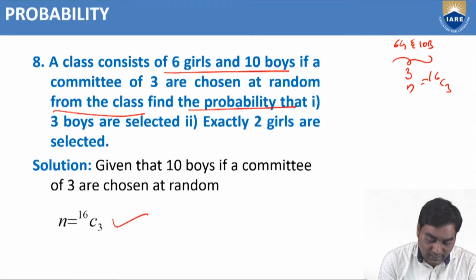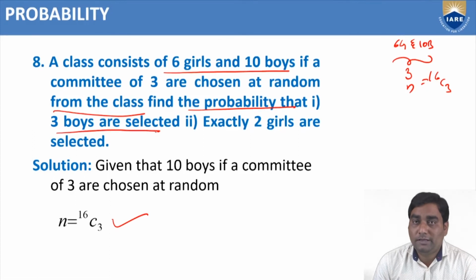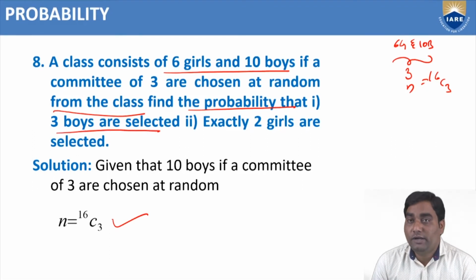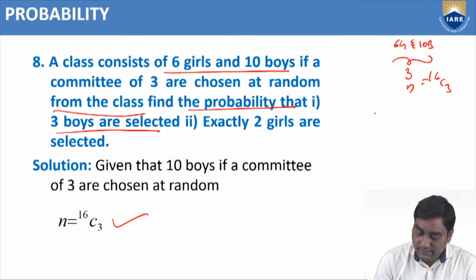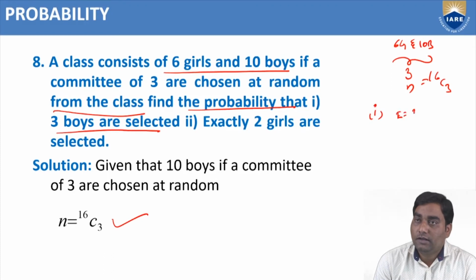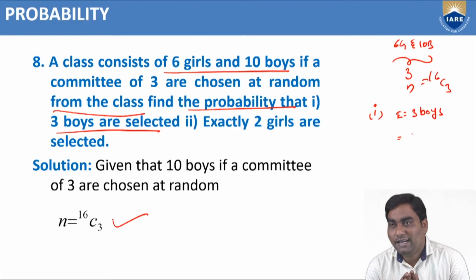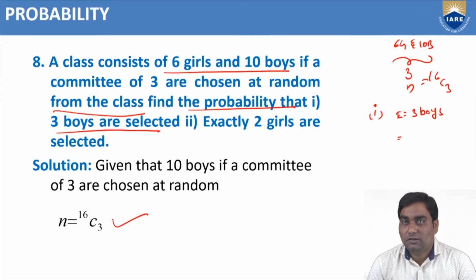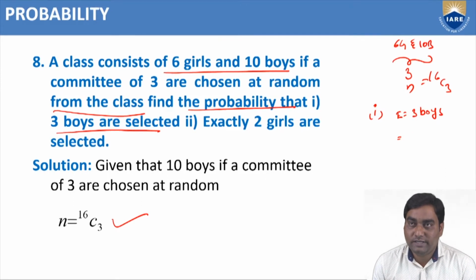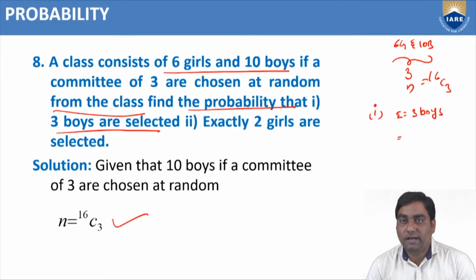The probability that the 3 persons are boys only, I require. That is E. The first problem, E equals 3 boys. That means girls are not required. The committee of 3 is chosen from the 16 students.